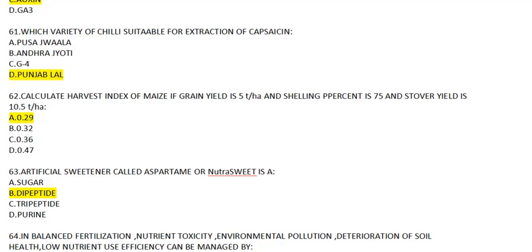61. Which variety of chili is suitable for extraction of capsaicin? Punjab Lal is rich in capsaicin, so it is definitely extracted from this particular variety. So the answer will go D, Punjab Lal.